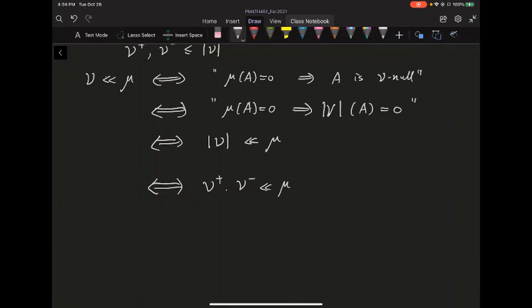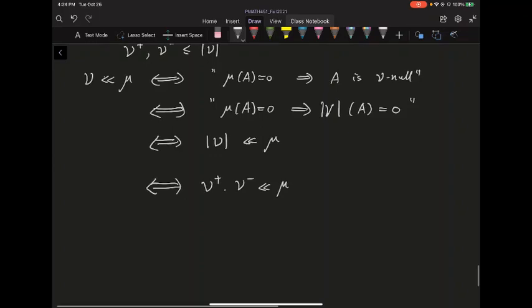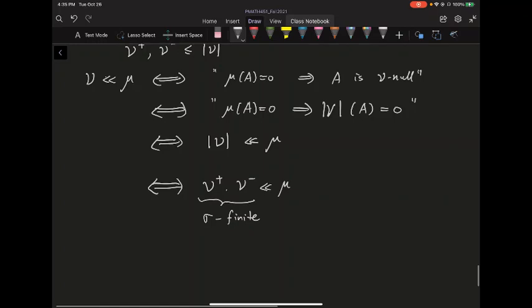Because we know nu is absolutely continuous with respect to mu, nu plus and nu minus are both absolutely continuous with respect to mu. And the absolute value of nu is sigma finite, so nu plus and nu minus, being bounded above by the absolute value of nu, are also sigma finite. So everything works.